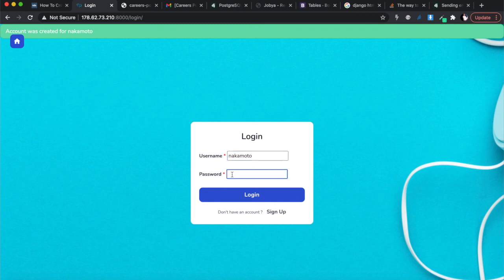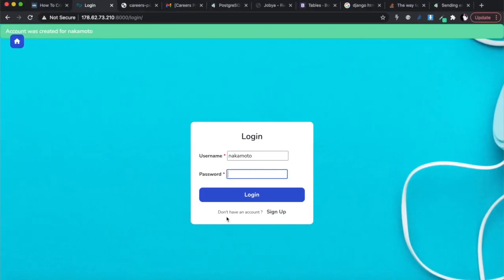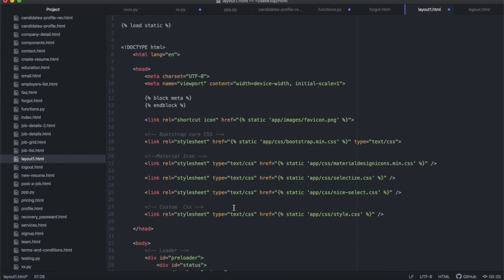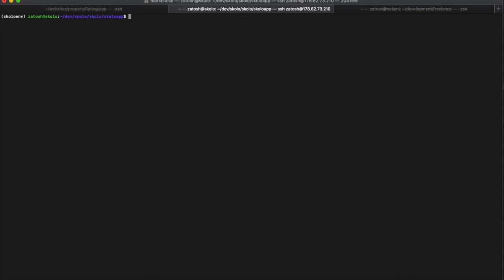But I actually want to test the forgot password, right? And you need to have a link inside of your login page for "don't have an account" or the option for forgot password, all right? So let's actually do that. Let's stop this.